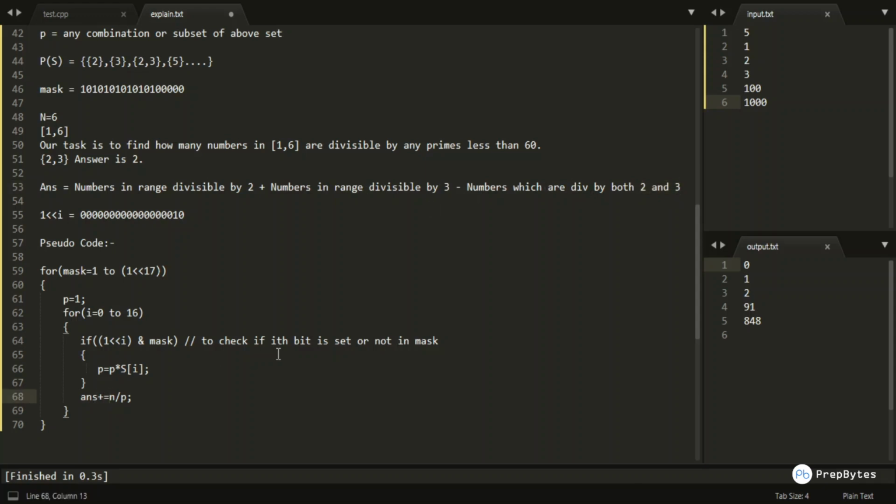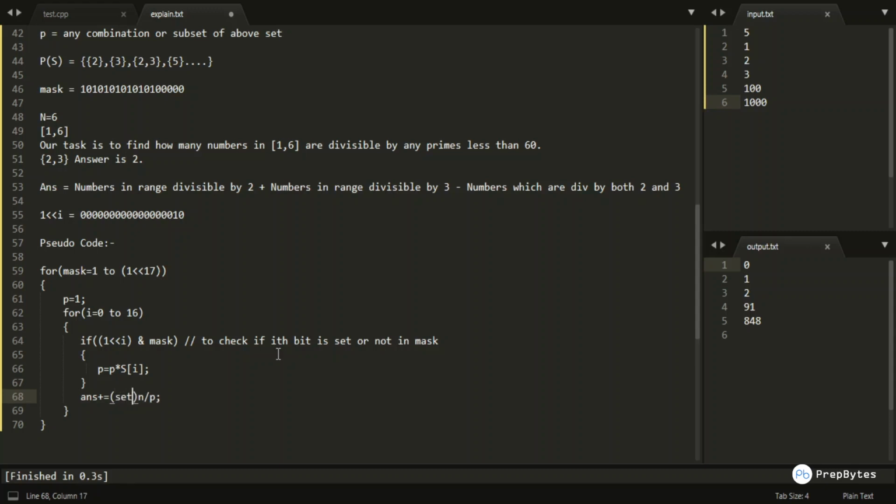So what we would be doing is calculating how many set bits are present in my mask, and what would this number of set bits give me? The number of set bits would tell me how many numbers are present in this subset of S, and accordingly we would be adding it.